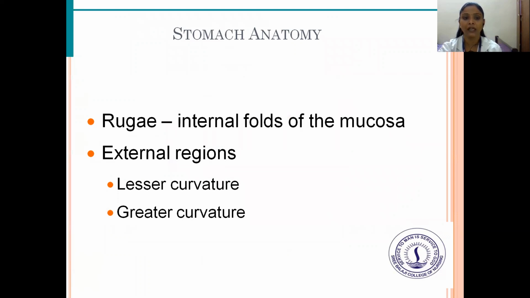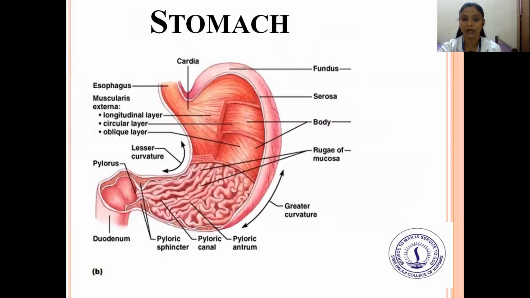Stomach anatomy. Rugae are the internal folds of the mucosa. In the external region, there is the lesser curvature and the greater curvature, as you would have seen in the last picture. You can see here also the cardia, the lesser curvature and the greater curvature, which connects with the pylorus, that is the pyloric sphincter, pyloric canal, and pyloric antrum, which ends with the duodenum.